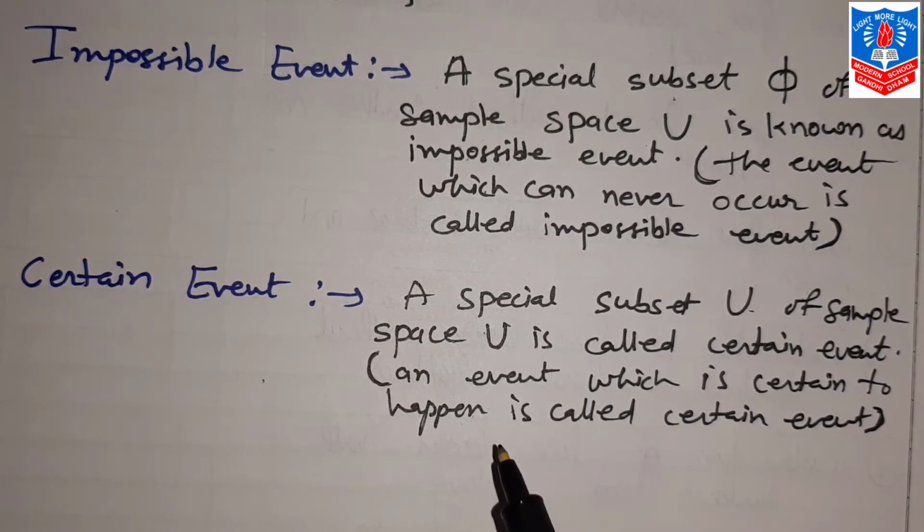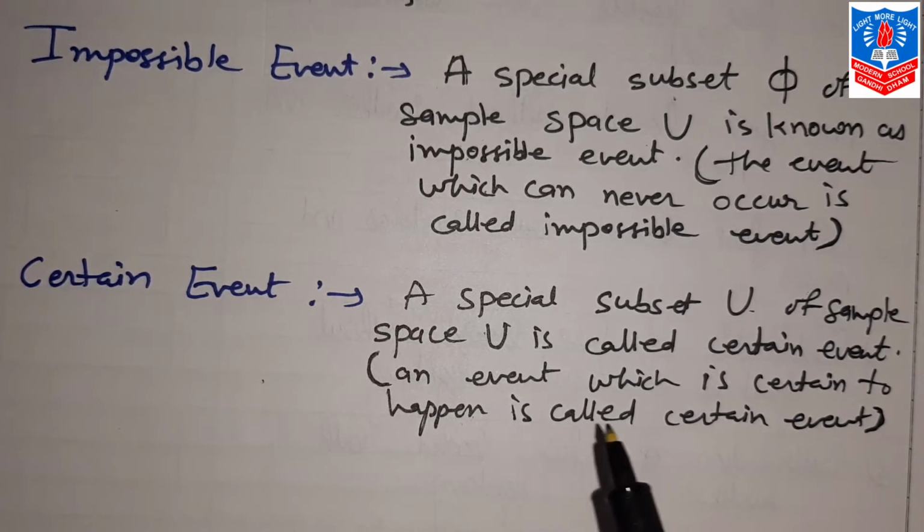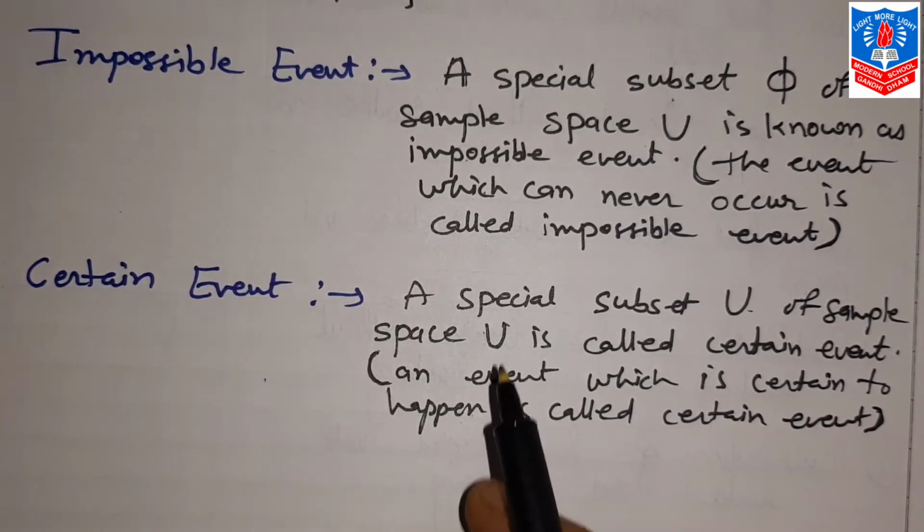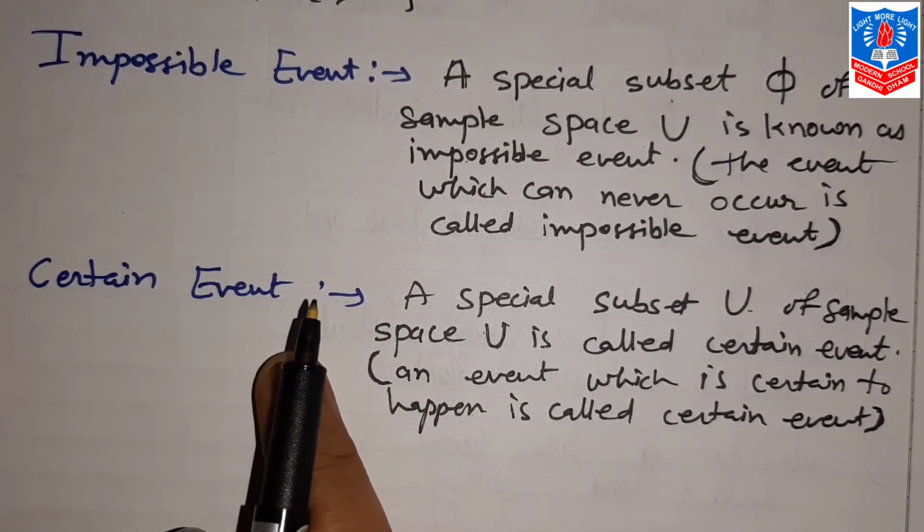When I throw a 6-faced dice, and from 1 to 6 any one number, say for example number 2, number 5, number 6, any number comes, so that is certain only. That is called certain event.